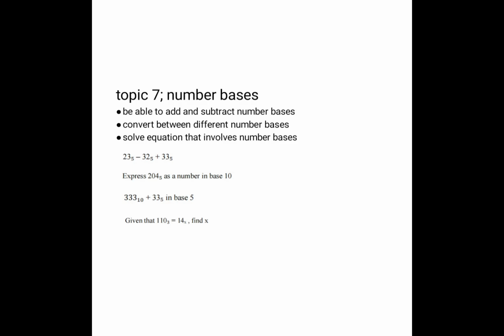You need to add 23 base 5 plus 33 base 5, and then you deduct 32 base 5 from the answer you obtained. And when expressing 204 base 5 as a number in base 10, you are just supposed to expand in powers of 5. And then that one which is saying 333 base 10 plus 33 base 5 in base 5, you need to convert 333 base 10 to base 5 using the division method, and then add to get the final answer. And then that one which is saying given that 110 base 3 is equal to 14 base x, find x.